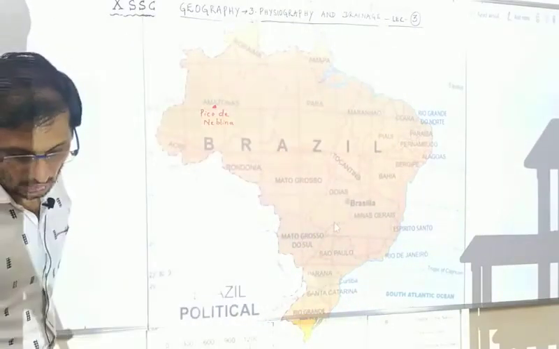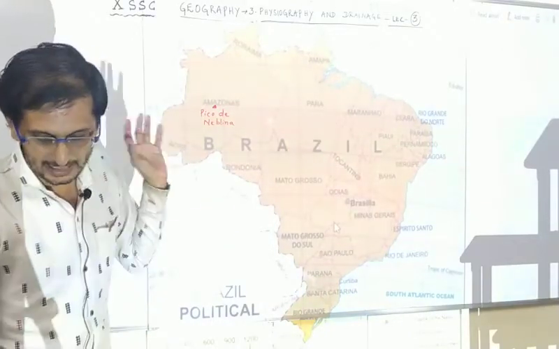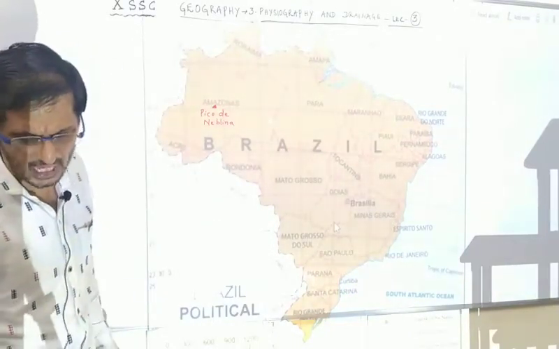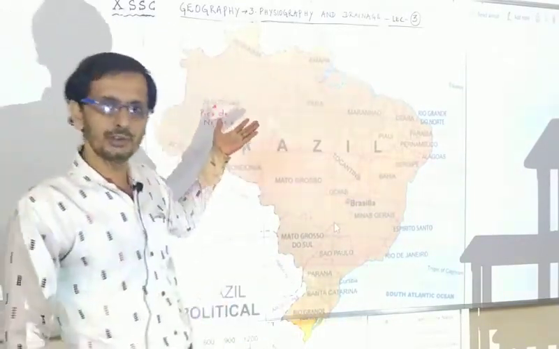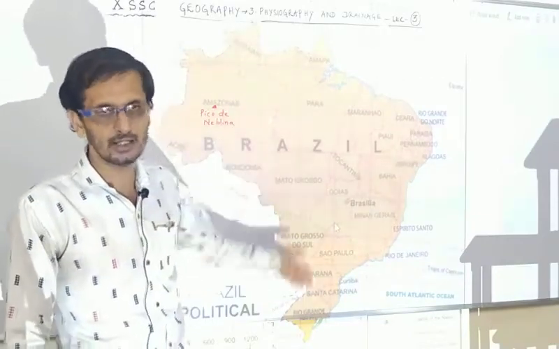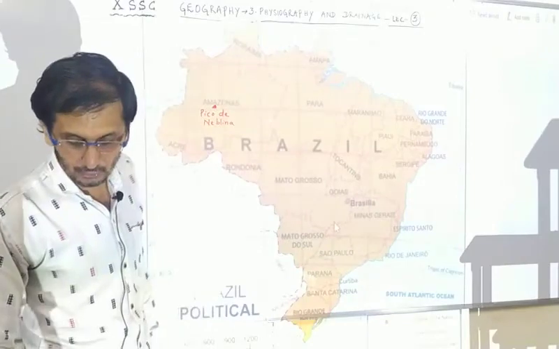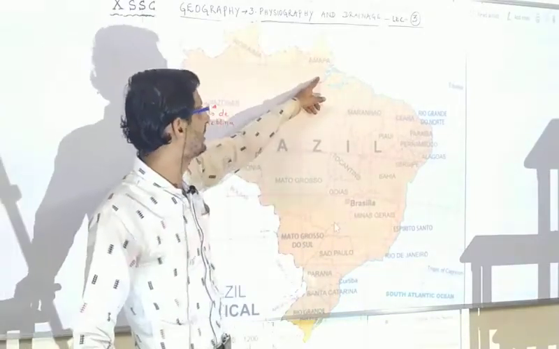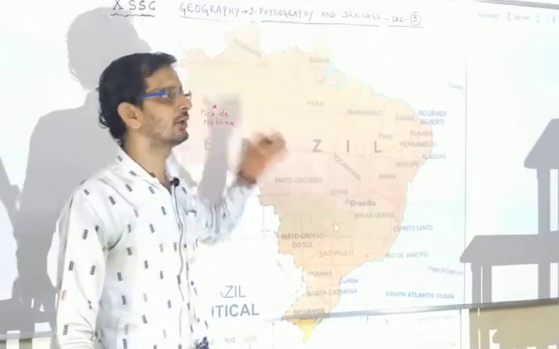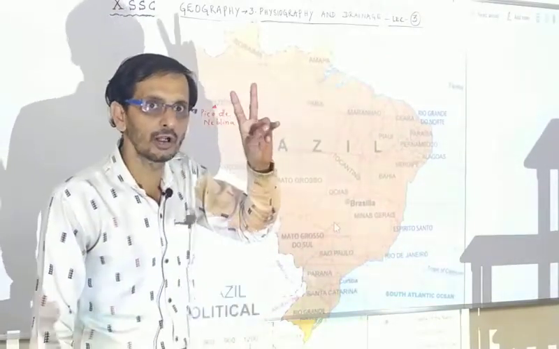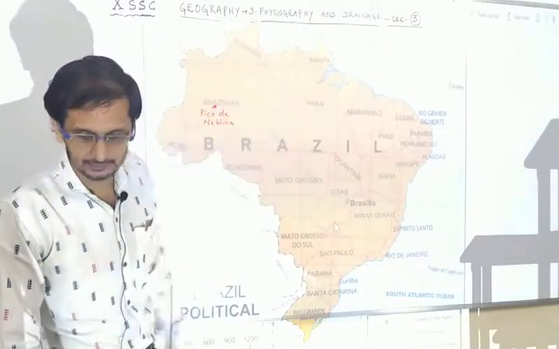Okay. Now is a coastal area between the mouths of rivers. Marajo Island, Marajo and São Marcos Bay. Marajo is a large coastal island. You can see the island is very large. Actually, even though it is joined to the mainland of Brazil, yet it is an island. It is located between the mouths of the rivers Amazon and Tocantins. Marajo Island is formed due to the deposition of sediment from both rivers. First one is Amazon, and second one is Tocantins.